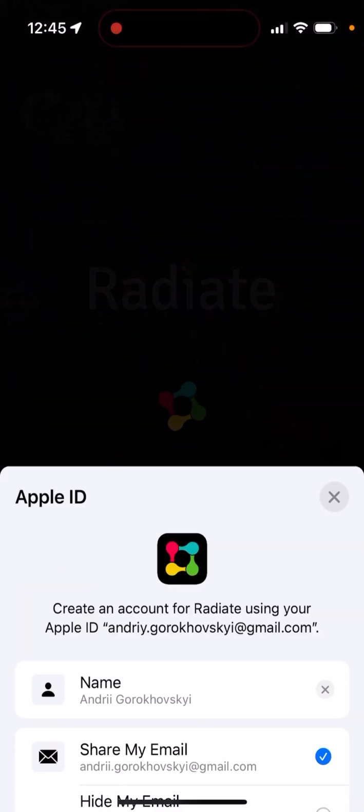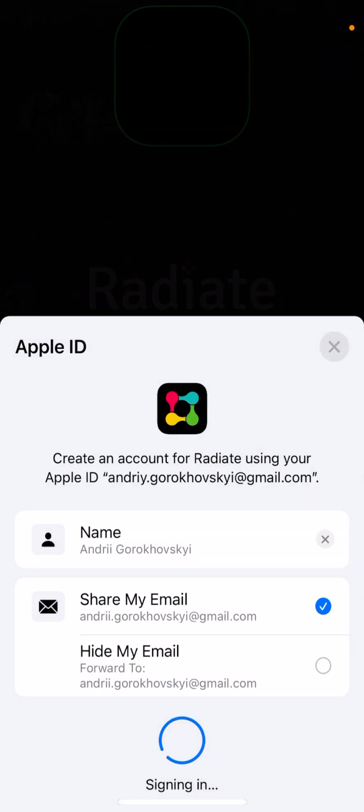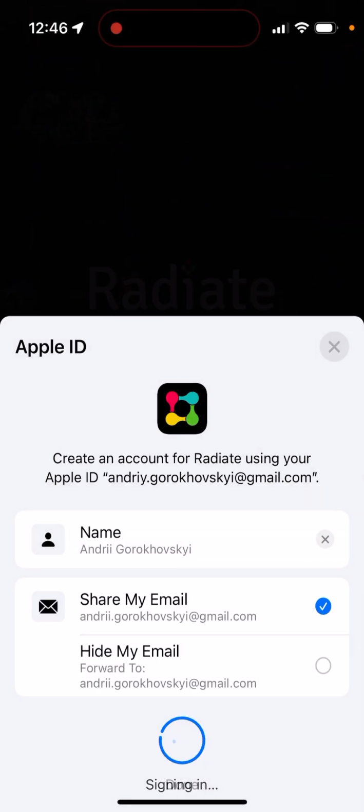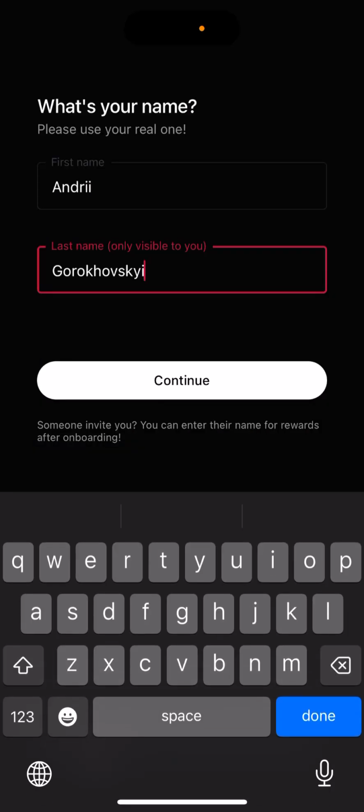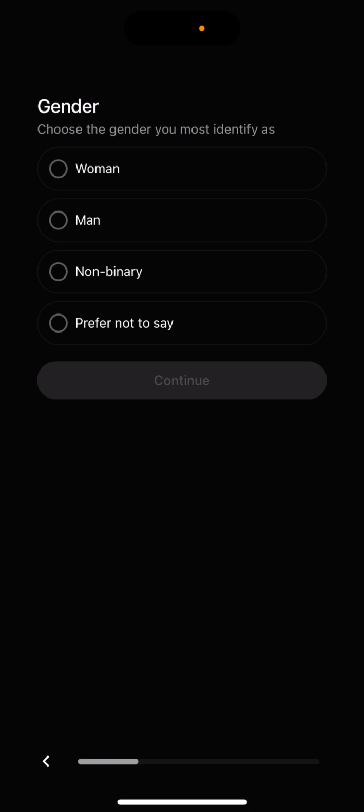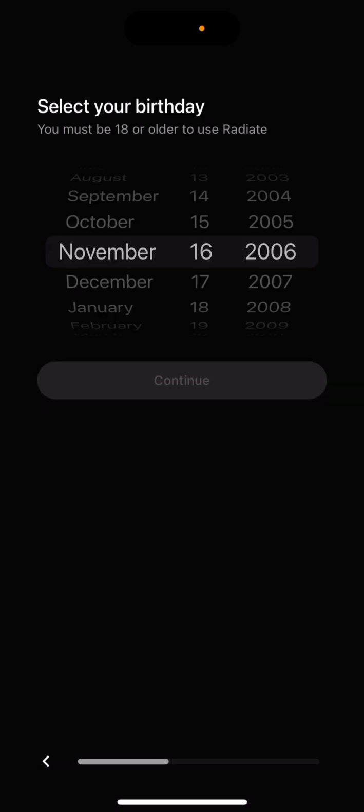You can just again open it up. And here it is. Then you can just go and create an account. And then you just proceed with creating an account.